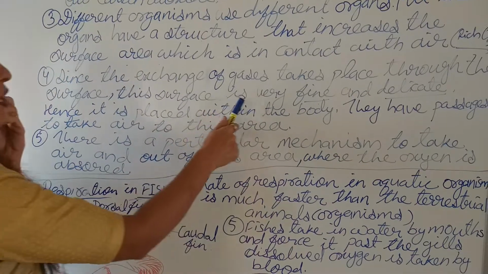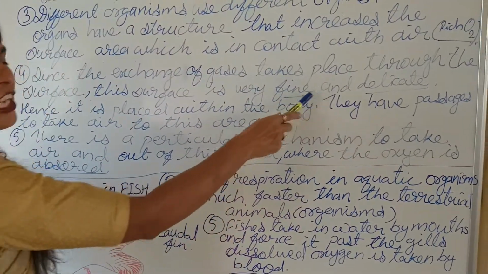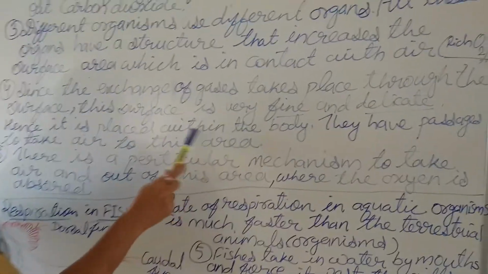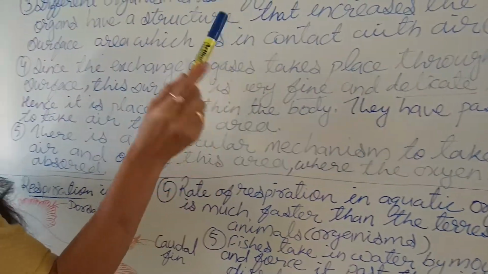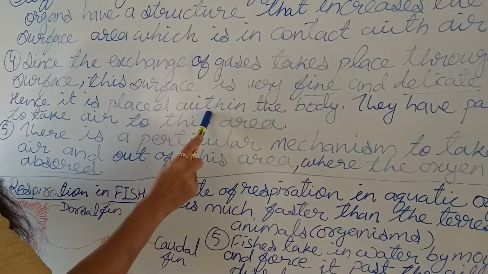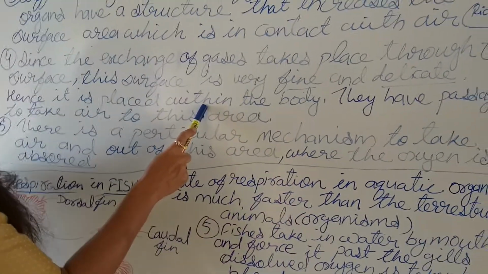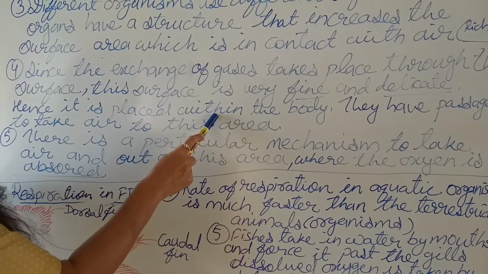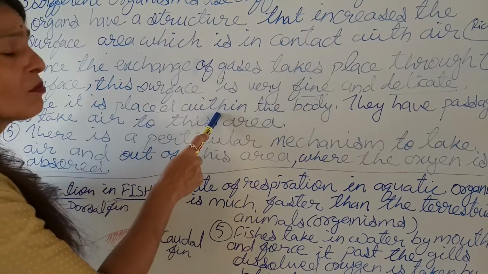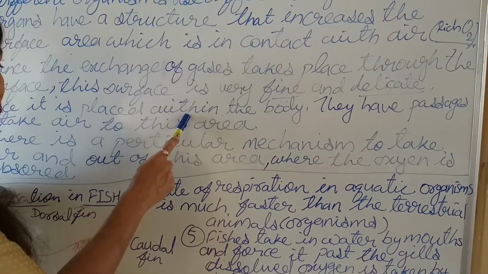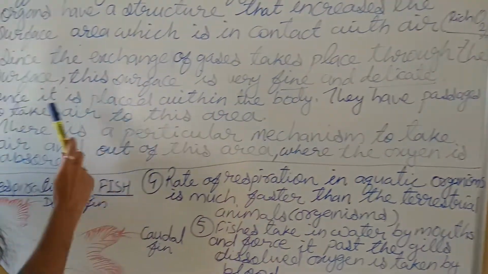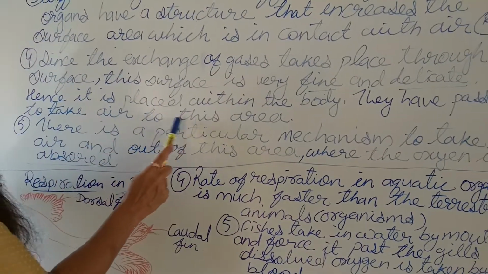These are fine and delicate, बहुत नाजुक होते हैं, hence they are placed within the body, इनको शरीर के अंदर प्रोटेक्ट करके रखा जाता है, so that they do not get damaged when they come in contact with a harsh surface area. So they have a passage to take air to this area.